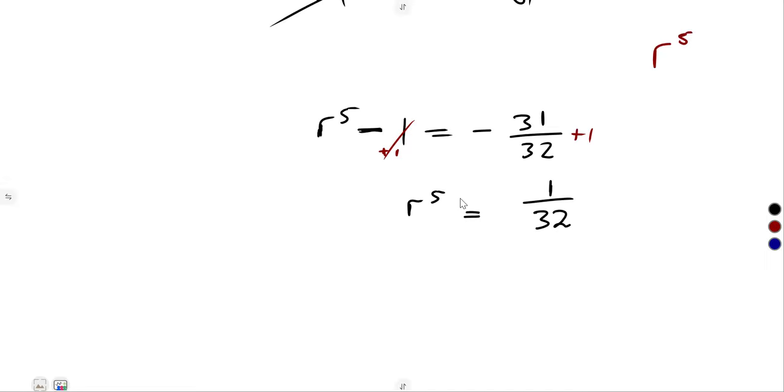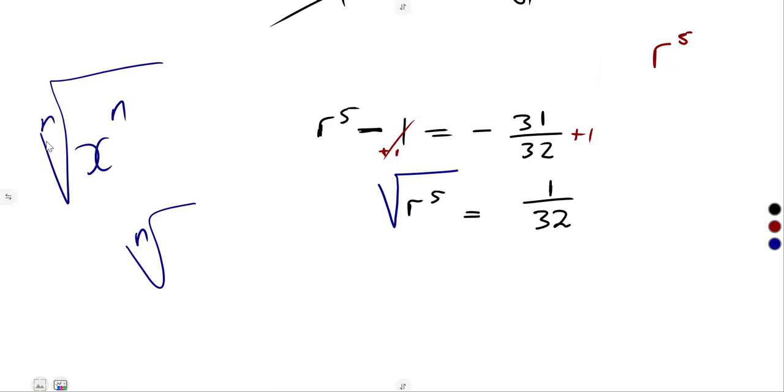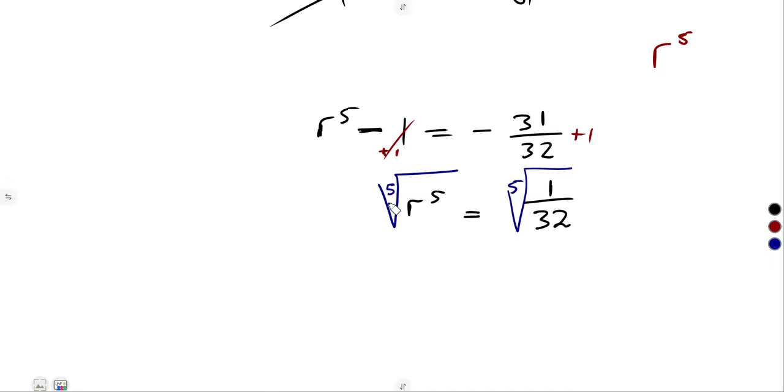1 over 32. So remember, guys, if you're given an exponent, to get rid of that is going to be the nth root. From x to the exponent of n, we introduce what? The nth root. So this is 5, meaning to say the fifth root. The same here, the fifth root. So we need that to neutralize this 5 and 5. We're going to remain with what? With r there. So our ratio, common ratio r, is equal to the fifth root of what? 1 over 32, which is 1 over 2.